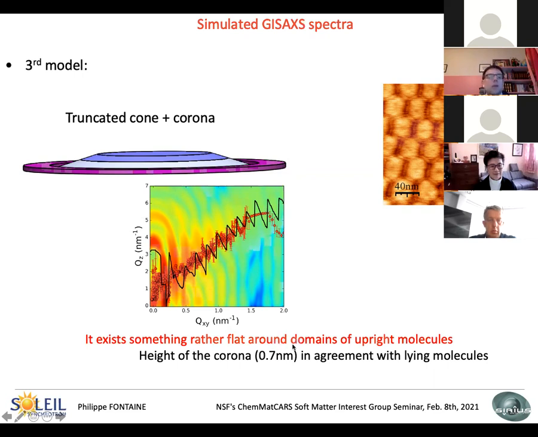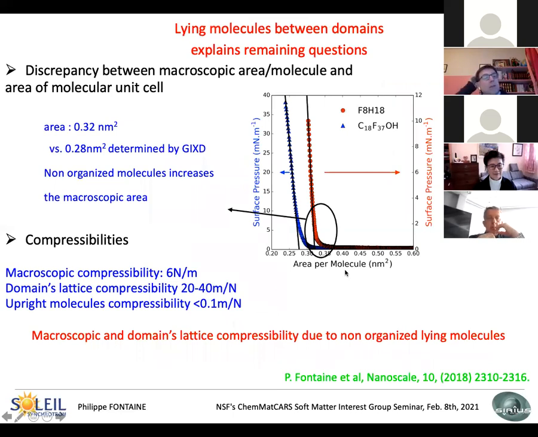There exists something rather flat around the domain of upright molecules, and the height we found is in agreement with lying molecules. And we also tried to change from circular domains to hexagonal. It doesn't change the shape so much, so we cannot discriminate for that. So having lying molecules around the domain explains a lot of remaining questions about the behavior at higher scale of the system.